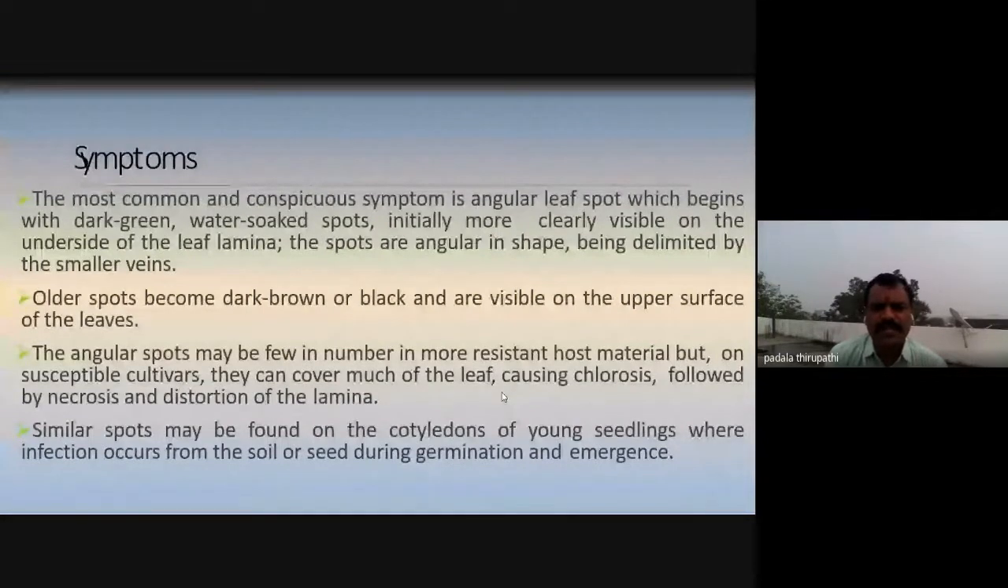And similar spots may be found on the cotyledons of young seedlings where infection occurs from the soil or seed during germination and emergence. Whenever we sow the seeds, the young seedlings are also affected by this disease, my dear friends. The disease may be soil-borne. Soil-borne means the disease comes from the soil; the pathogen lives in the soil.